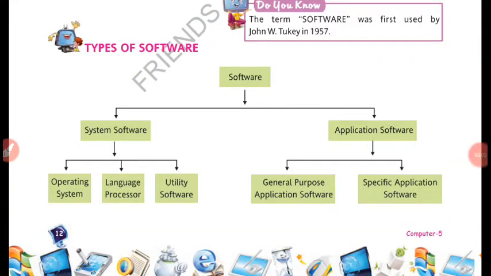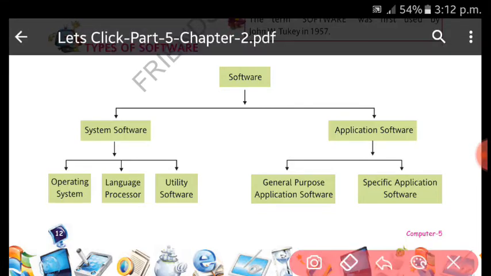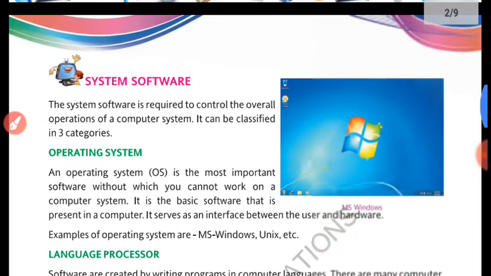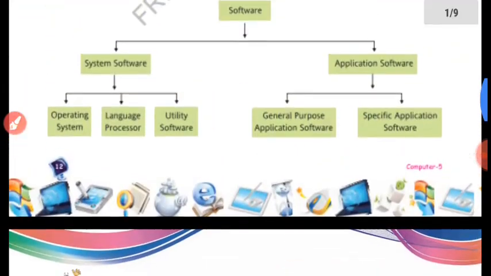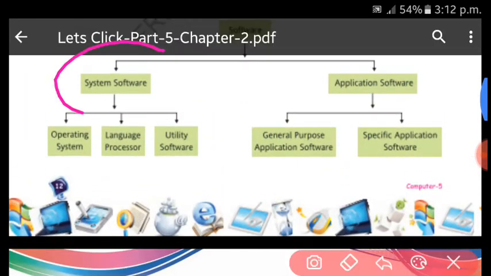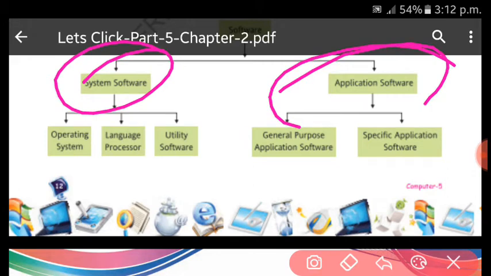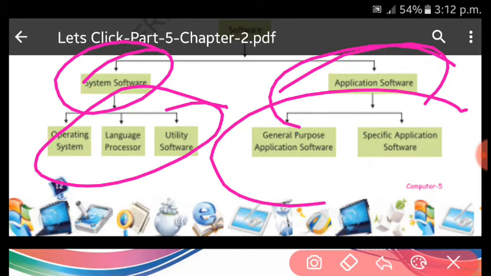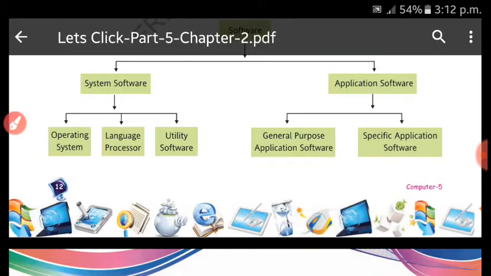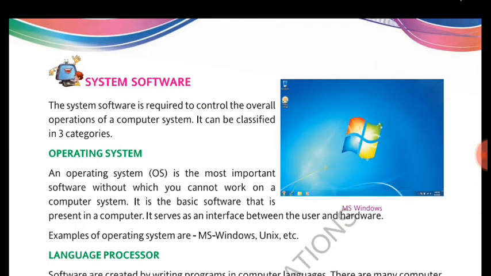This is the second part of the second lesson. Earlier I was discussing these types of software, so one by one we will discuss that. First, as I told earlier, there are two categories: system software and application software. Further, system software is divided into three categories and application software is further divided into two more categories. So let us discuss system software.